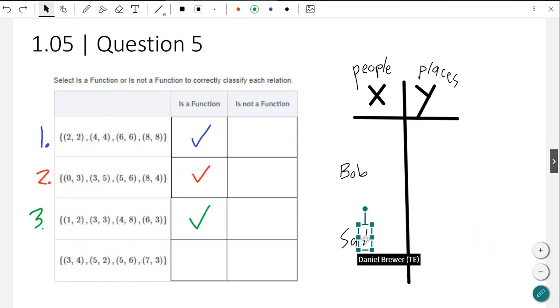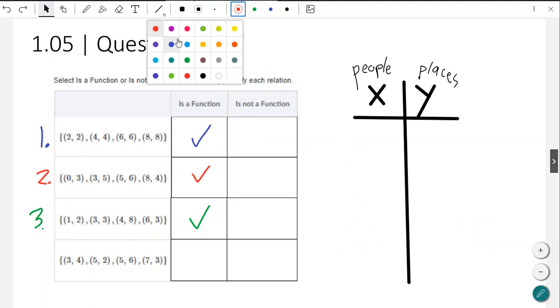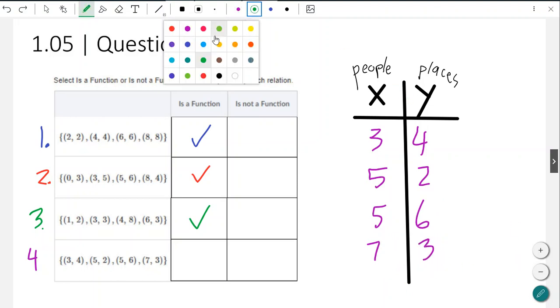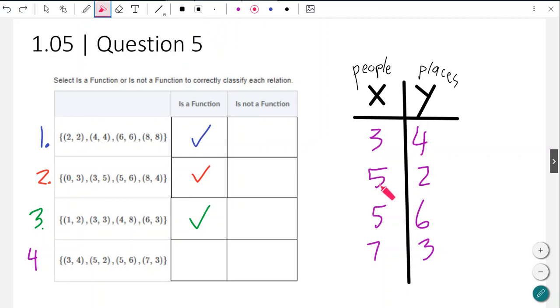I wish there was a faster way to delete stuff here. Okay, last one, number 4. Make this purple. Okay, so number 4. So 3, 4. Let's just list them out. 3, 4, 5, 2, 5, 6, 7, 3. Okay. Well, and right now, hopefully your alarm bells are going off in your head and saying, "Hey, wait a second, Mr. Brewer. I see 2 X values that are the same, and they are producing 2 different outcomes."